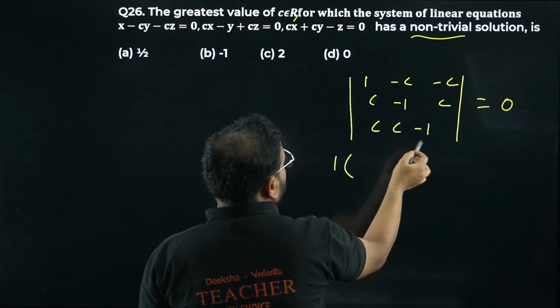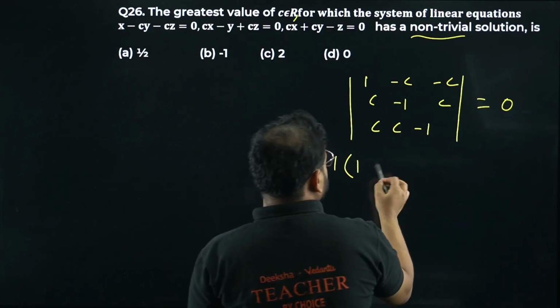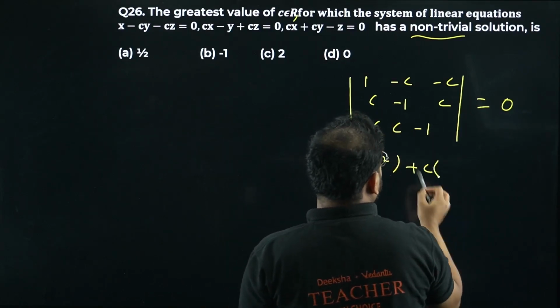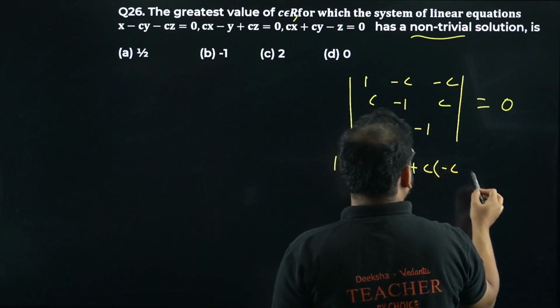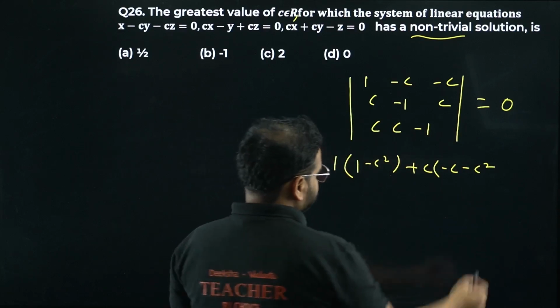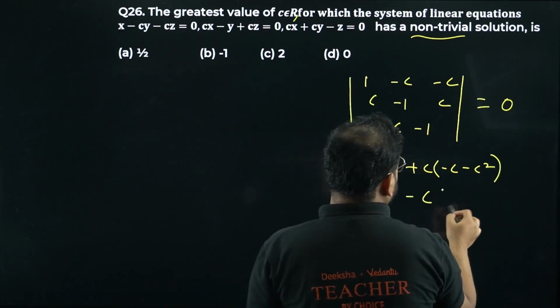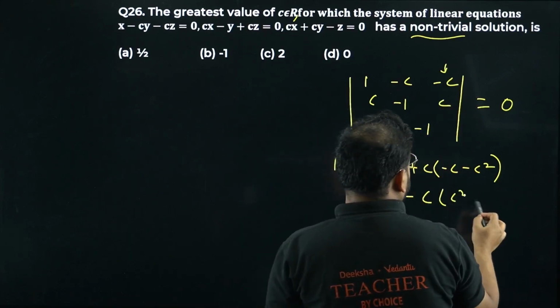Let's find this. Across 1, what am I getting? I'm getting 1 and minus c square. I get plus c over here, I get minus c, and I get minus c square. Please check minus c and minus c square. And for the last term, I get c square plus c.